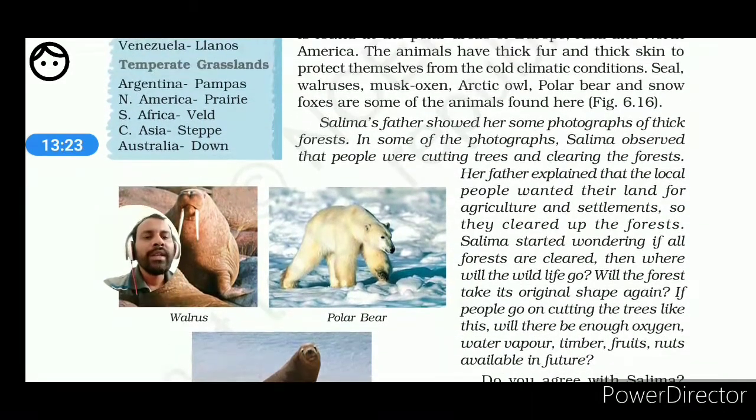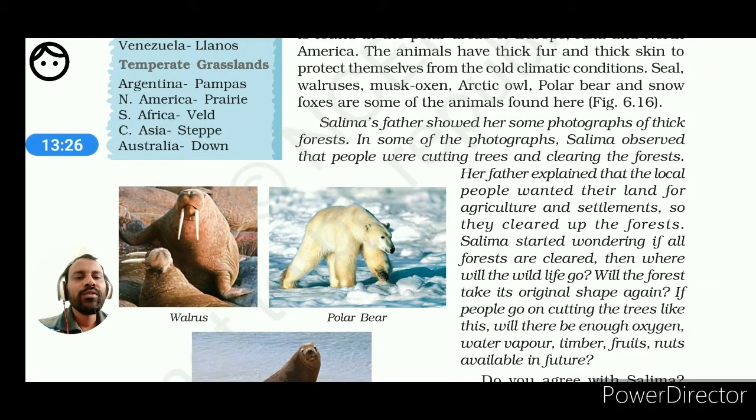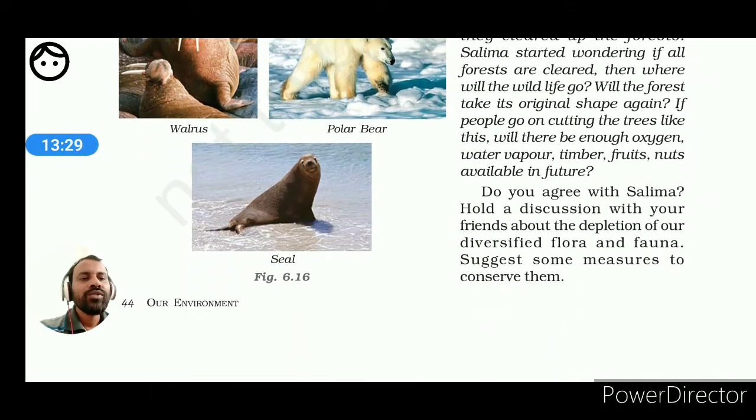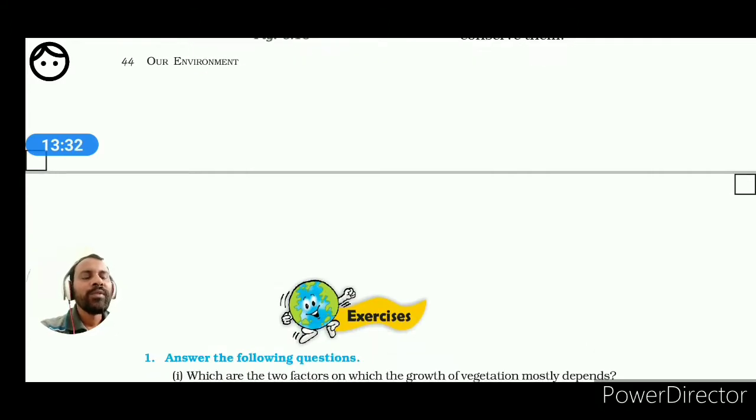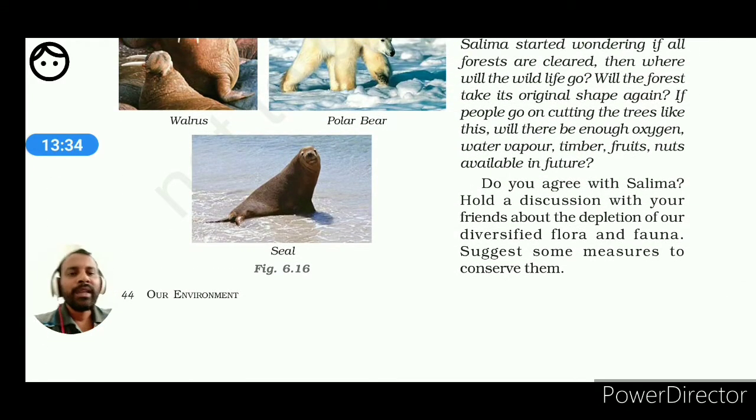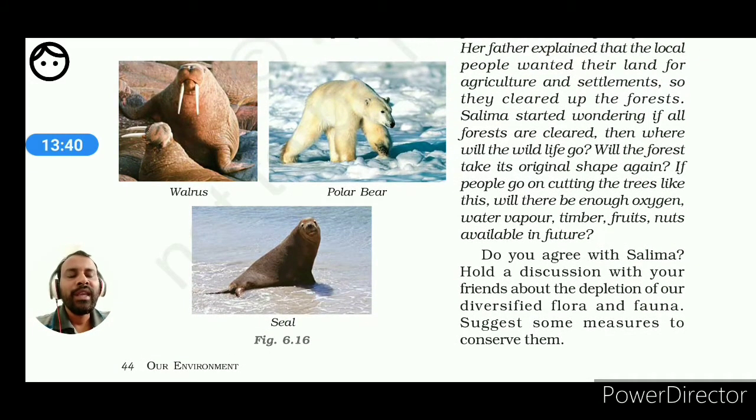Here you were getting some of the animals which are found in the tundra region. Their names you remember for the coming examinations. These pictures may also be given to identify the name of the animal. In the examination, you may also be asked in which region they are found, and what type of natural vegetation is also found in that region. So from a picture, very short questions may be asked to you, and that will be based on proper observation.